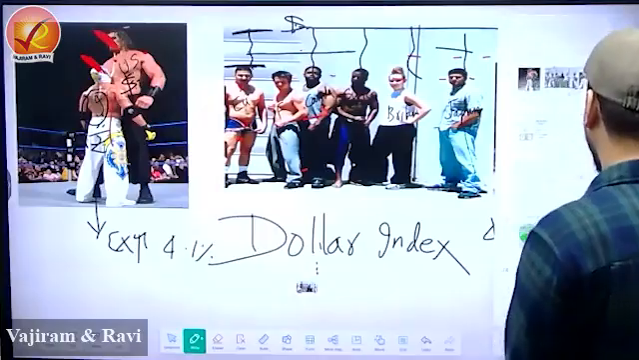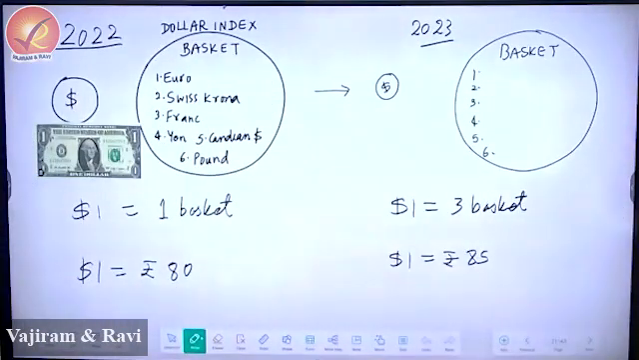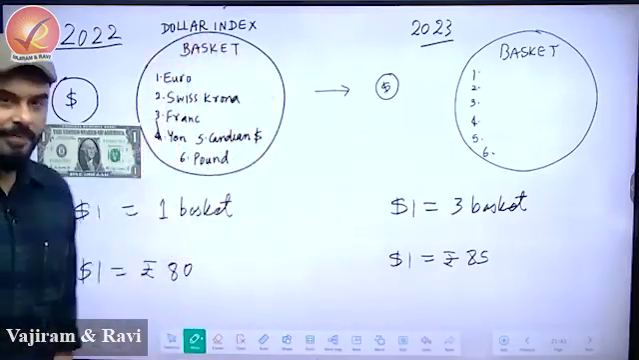So let's see what the watch list actually is. I have taken an example, the year 2022 versus 2023. Look carefully, children, because this is the technical part. Now, what did India do? India took a big basket like this. Let's say this circle is a basket.